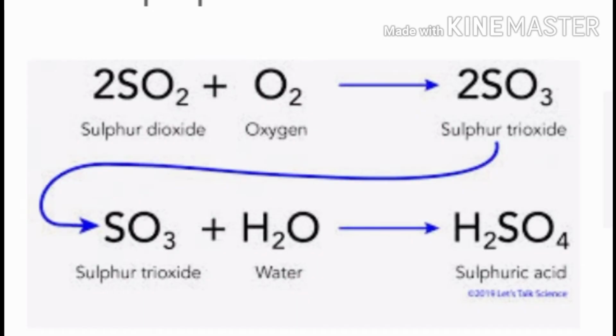Let us now see the reaction which is taking place here. Sulfur, on reacting with oxygen, first forms sulfur dioxide. As you can see here, the sulfur dioxide is formed over here. The sulfur dioxide on further reaction with oxygen forms sulfur trioxide. Sulfur trioxide on dissolving in water reacts with it to form sulfuric acid, H2SO4.